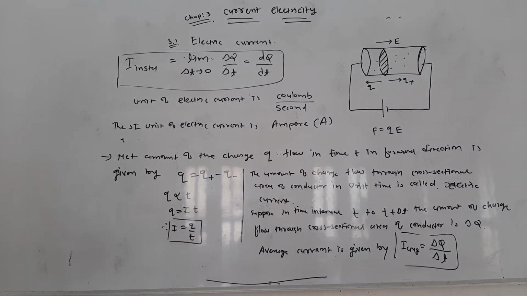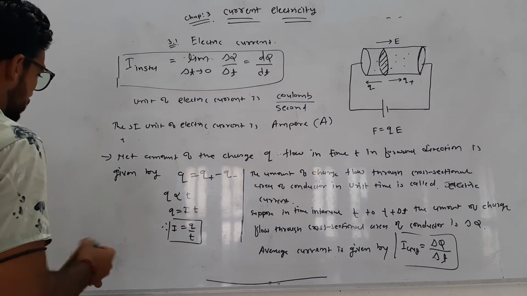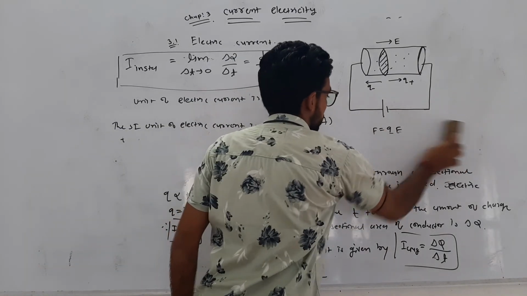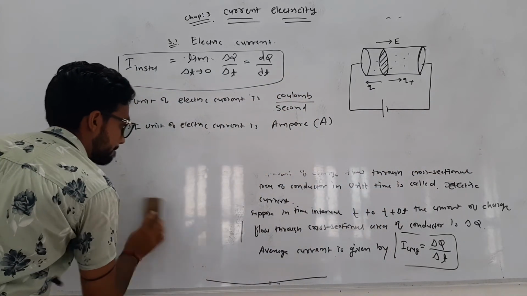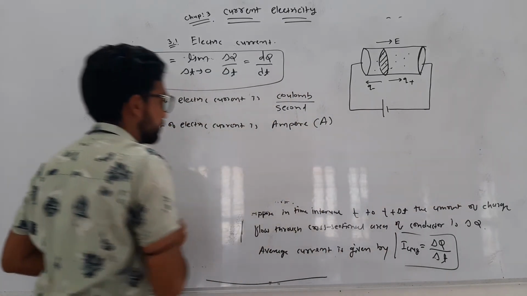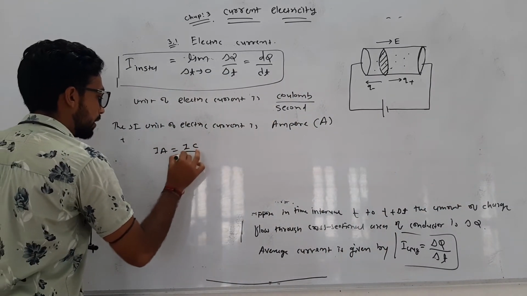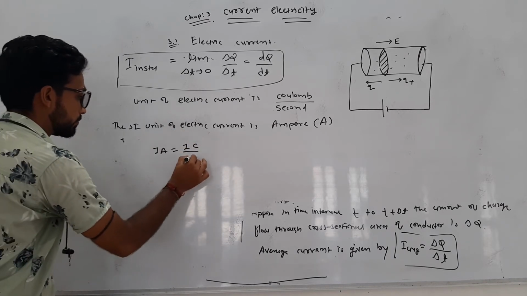So now, what is the definition of 1 ampere? 1 ampere is 1 coulomb per 1 second.